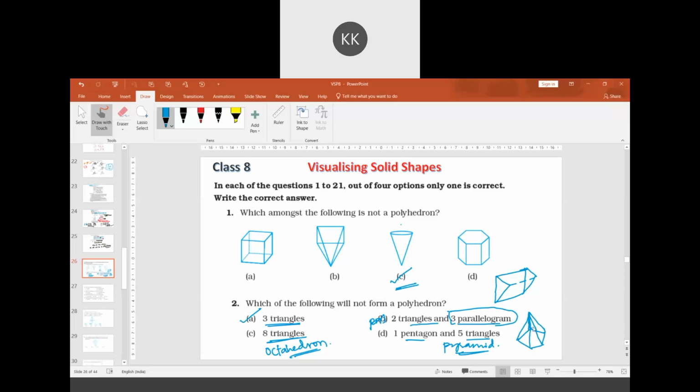Actually, I have to draw it a little slanted so that it becomes a 3D pyramid shape. Any doubt in this?